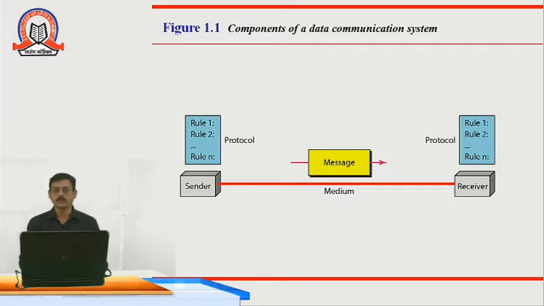Whenever we need to communicate, there should be a few rules to be followed, like the source has to be in a network, the destination has to be in the network, the communication channel should be proper, and the communication between two devices should be in a similar form.